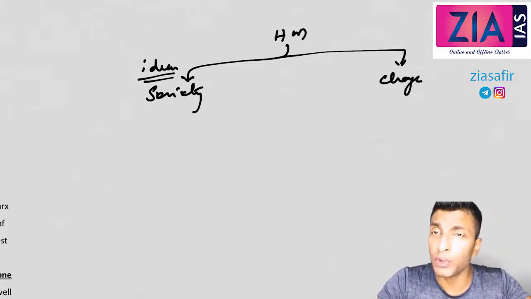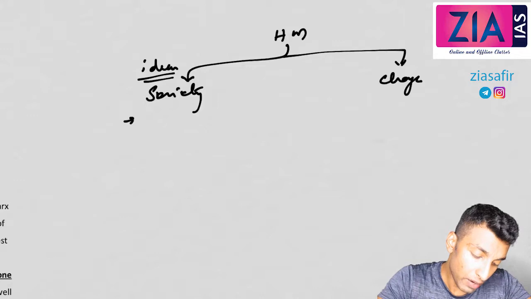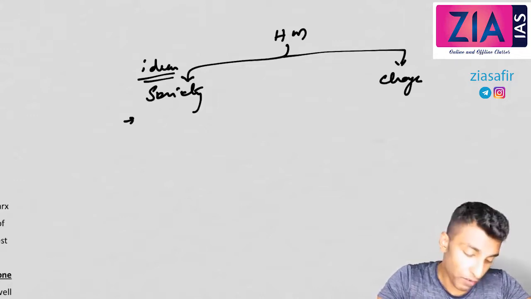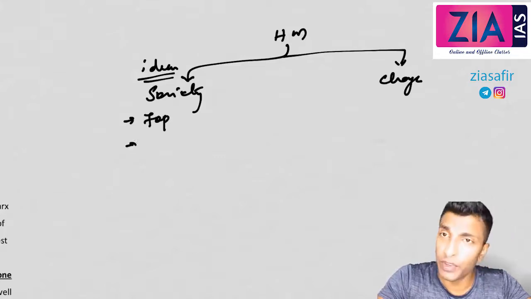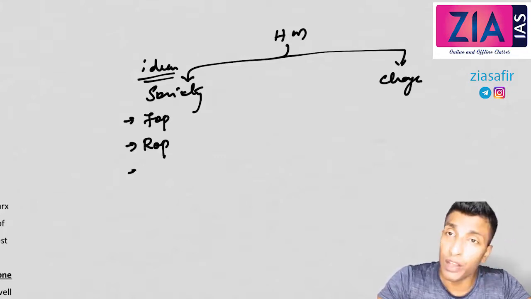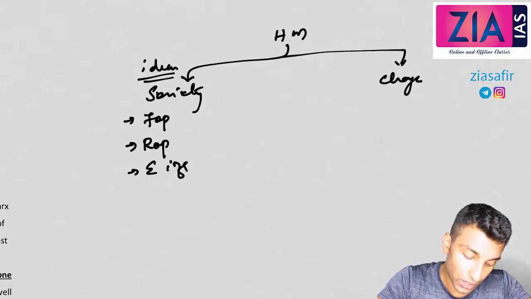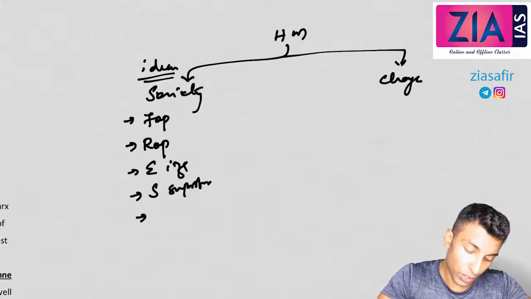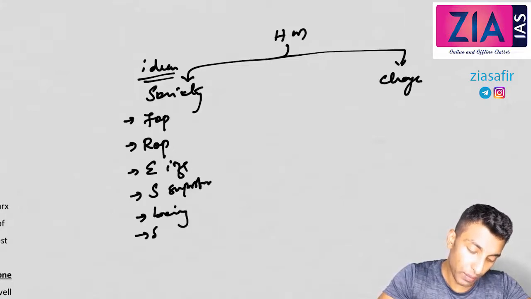When we talk about his idea about society, we will be talking about the production process. So in his idea about production, we will be talking about forces of production, relations of production, economic infrastructure, and social superstructure. We will also talk about social being. All this is what will come here.